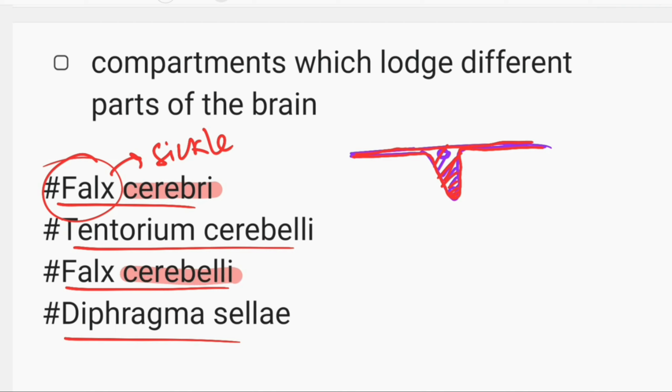Above the cerebellum, this separates the cerebellum partially, and tentorium cerebelli is a tent-like structure. Tentorium means tent-like structure that is above the cerebellum, a tent-like structure that separates the cerebrum and cerebellum. And another is diaphragma sellae, which forms the roof of sella turcica. We'll discuss details later.